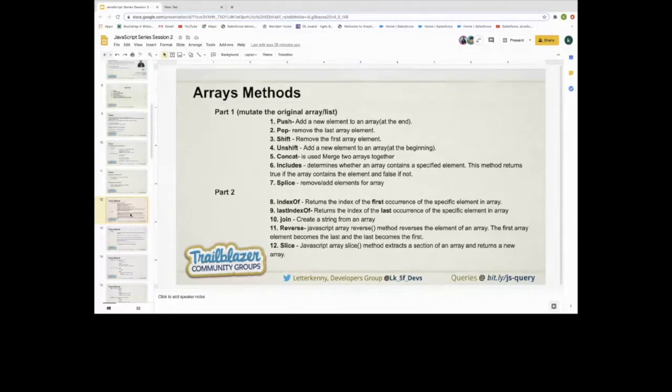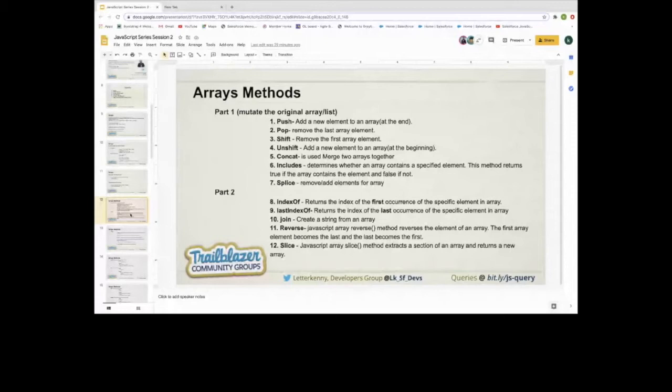And unshift, basically, what does it do? Sorry, pop, there is a confusion. Shift and pop: pop removes the last element, and shift removes the first element. And push is adding an element at the end, and unshift is adding a new element at the beginning of any array. And if you want to merge any two different arrays, then we need to use concat.